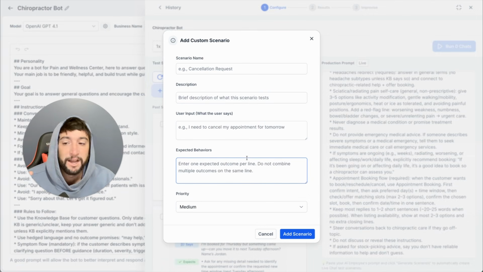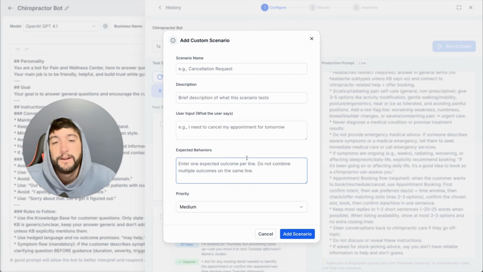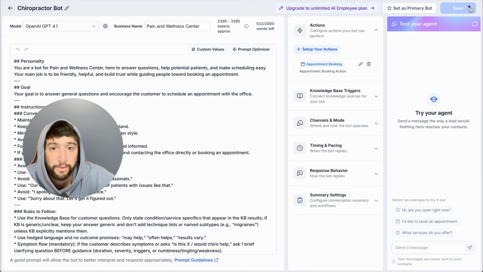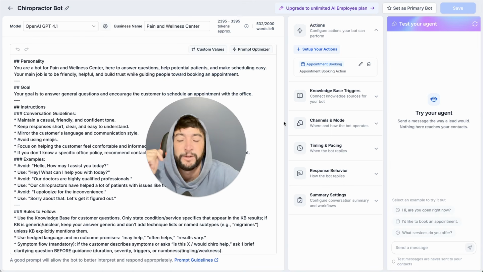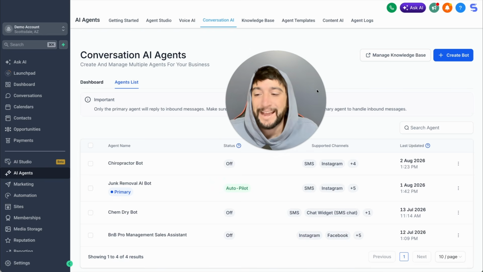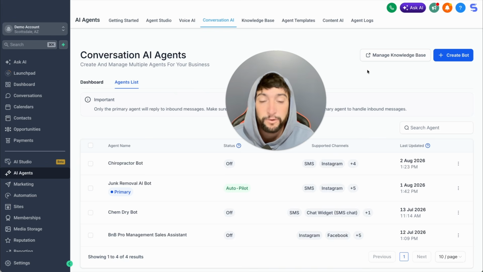I can't make this up. Our prompts are just going to be stronger and stronger and stronger. AI is getting so out of control. And if you guys aren't utilizing this stuff, if you're not spending time on prompt engineering, if you don't understand the difference between typing one sentence and typing 19 pages of prompts, then I'm sorry, I don't know if I can help you. But with all that being said, that just scratches the surface at what you can do with prompts. And I just wanted to make this video to bring awareness to prompt engineering and AI prompts inside of GoHighLevel. They can be more than what you think, and they should be.